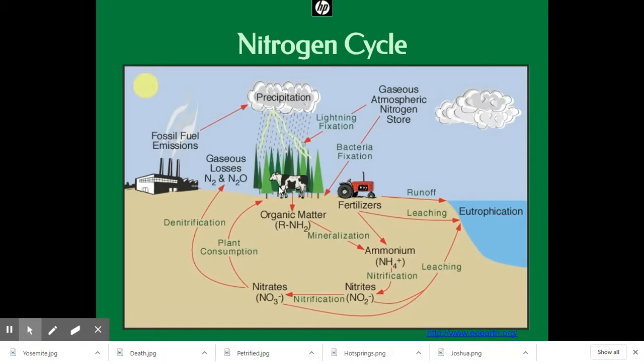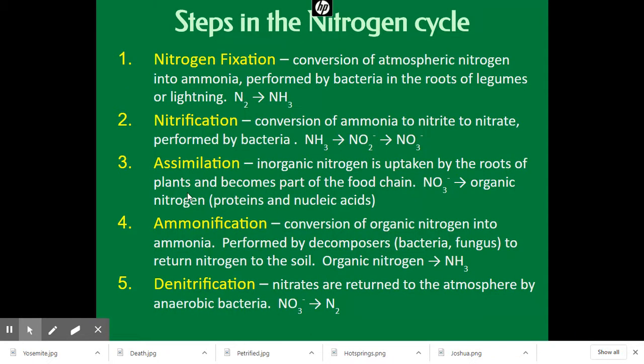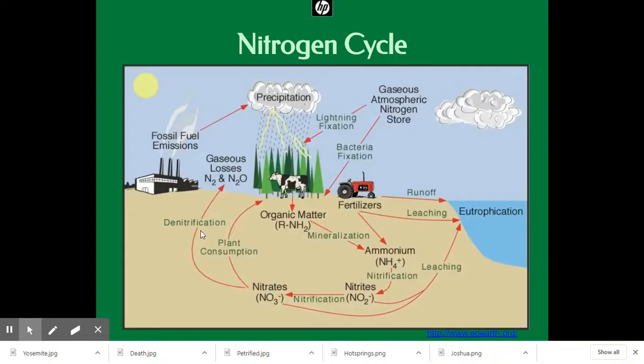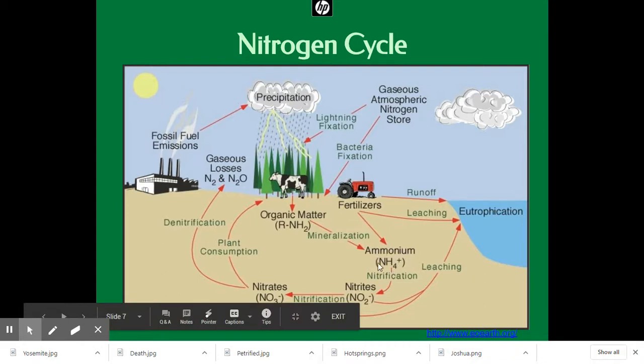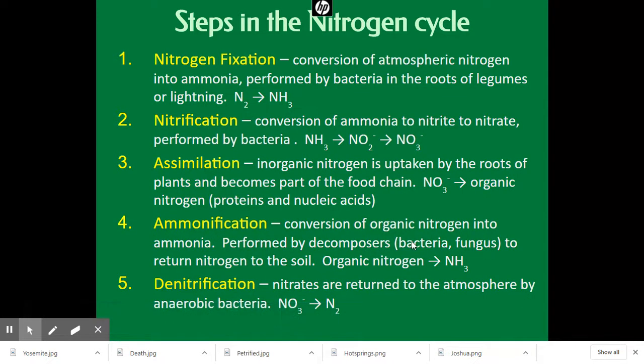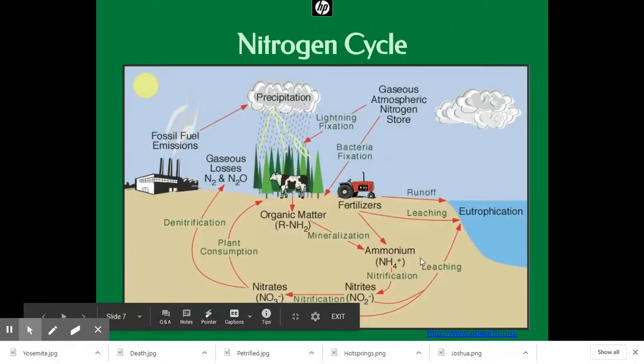Okay. Now, we also have another step here called ammonification. It's very similar to nitrogen fixation. Nitrogen fixation, remember, through bacterial fixation or through lightning fixation, creates ammonia, NH3, or ammonium, NH4+. But let's say these trees, this cow dies, this organic matter can go back and convert into ammonium or ammonia through ammonification. Okay, organic nitrogen to NH3.